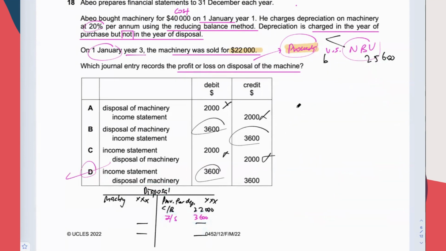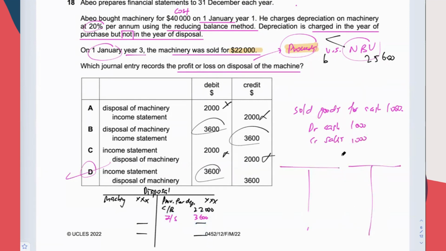Let's say we sold goods for cash, 1,000. You know what the double entries are? Debit cash, credit sales 1,000, right? And how do you put them into the T account?